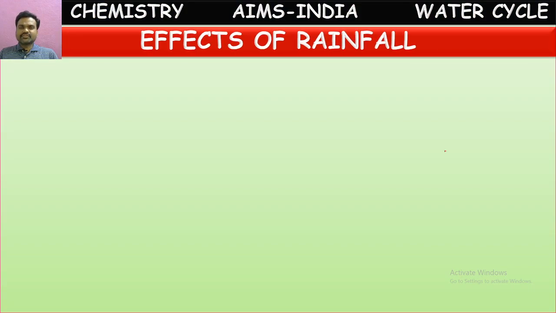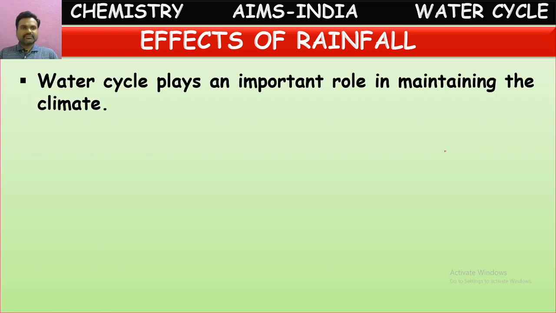What are the effects of this rainfall? Let us see here. The water cycle plays an important role in maintaining the climate. Yes, it is very important for this water cycle to occur continuously. If it stops, we will get very many bad effects. Let us see what those are.